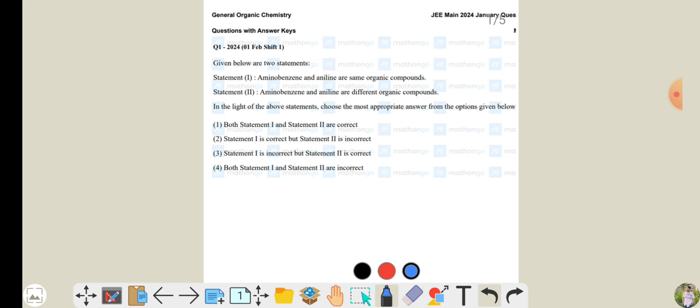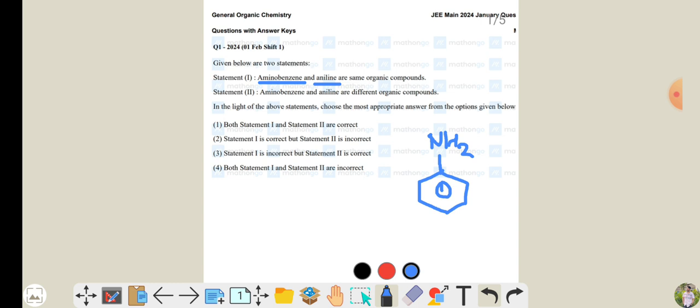So aminobenzene, what do you mean by aminobenzene? Here aminobenzene is written, and aniline is also given. Aniline, everybody knows, is what we generally use. So how will aniline look? It looks like this. Similarly, phenol is also there. How does phenol look? A phenyl ring and an OH group will be there. This is known as aniline.